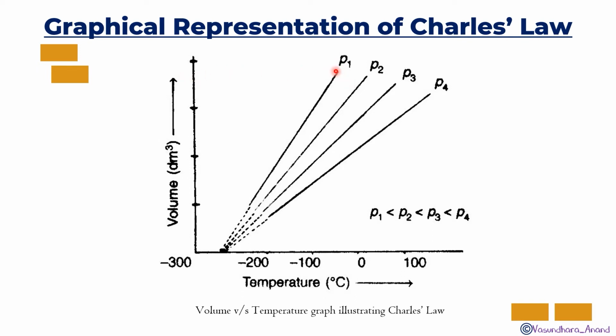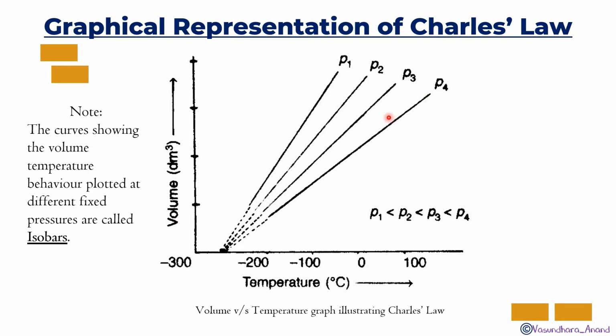If you plot the graph like this, it comes a little down, and a little more down, and a little more down, isn't it? So at P4, the volume is less. That means P4 is the highest among these. The curves showing the volume temperature behavior plotted at different fixed pressures are called isobars, because it is at constant pressure.